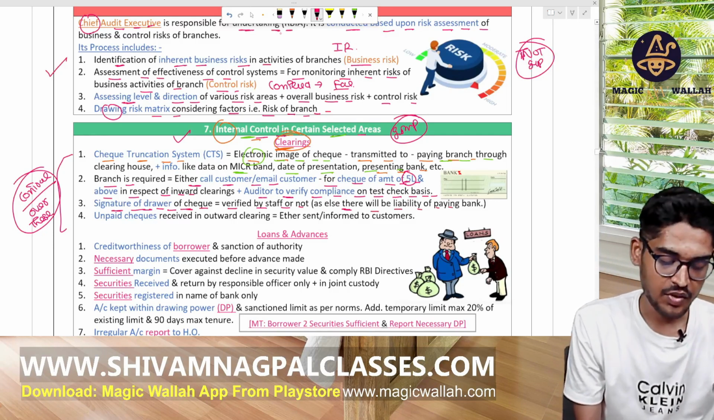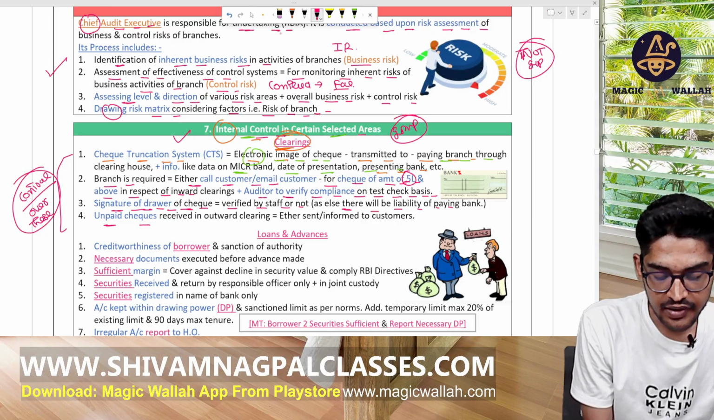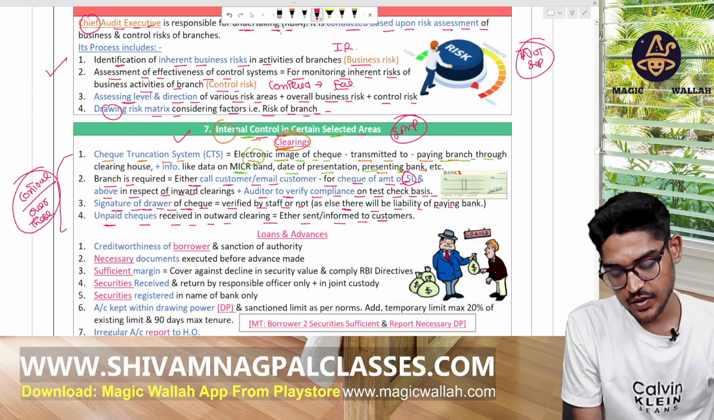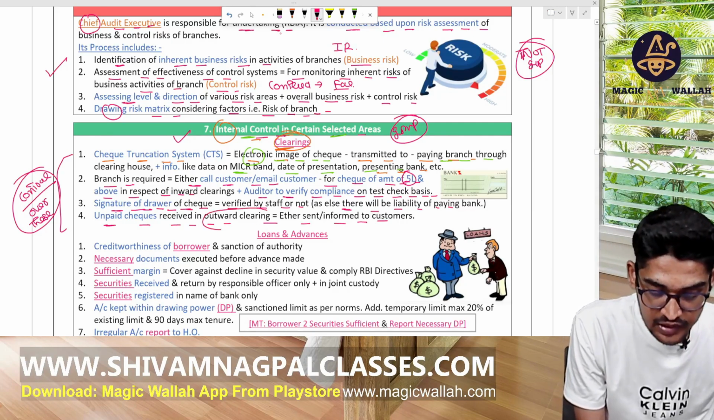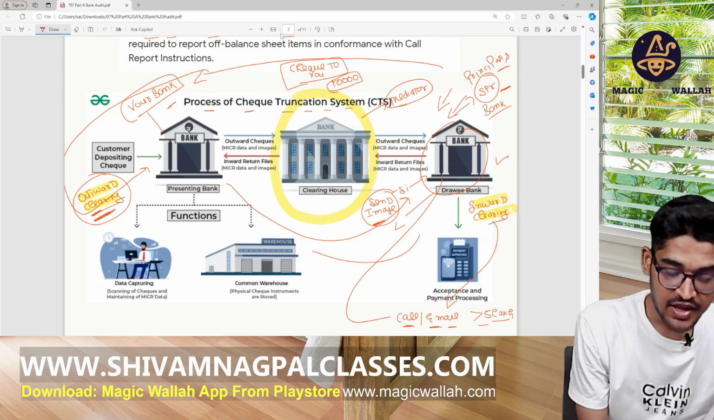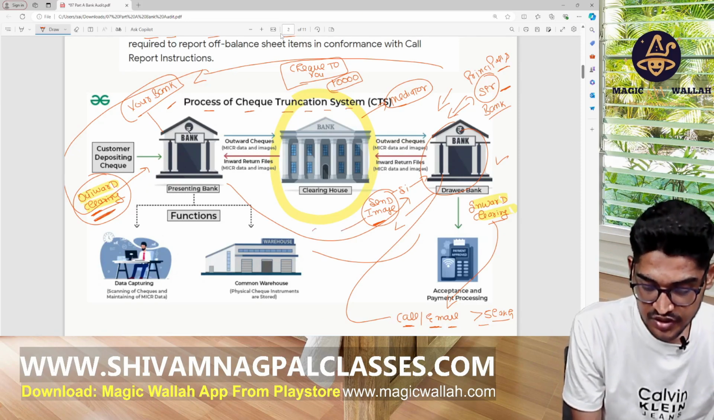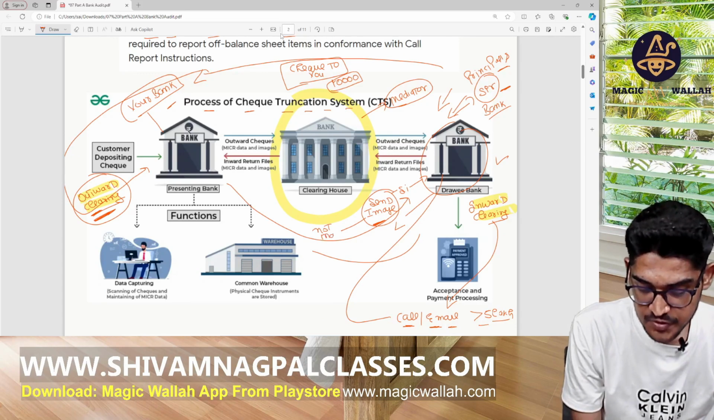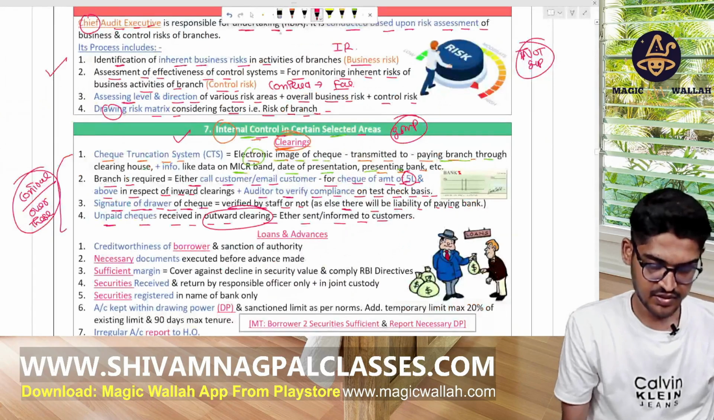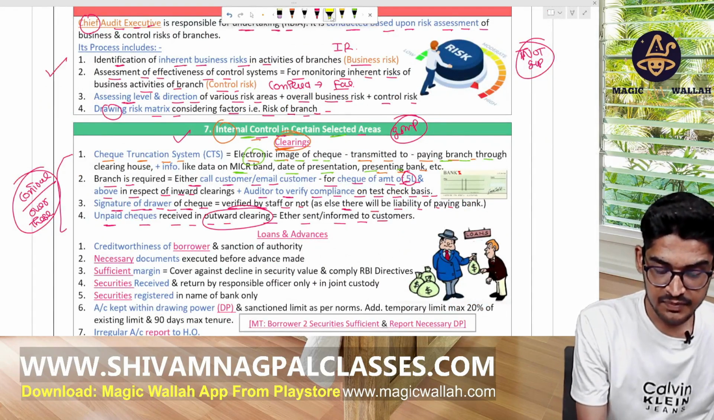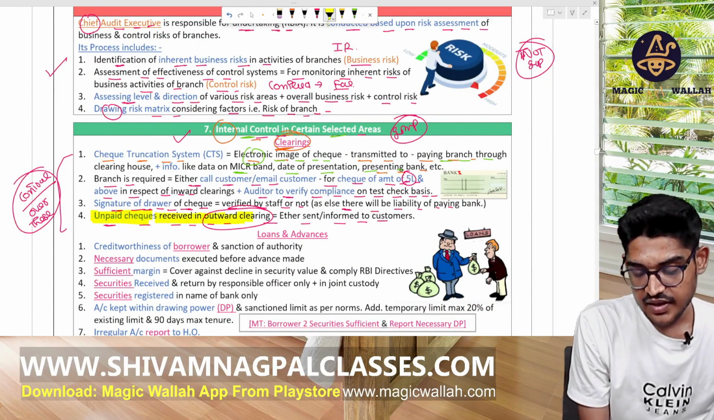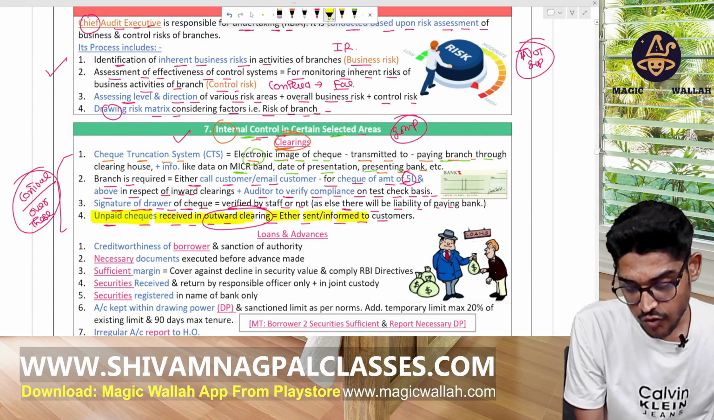Now, the unpaid check received in outward clearing is either sent or informed to the customer. We are talking about the outward clearing, so this is the outward clearing for your bank. If the image or signature does not match, this becomes an unpaid check received in outward clearing. This will be sent and informed to the customer.